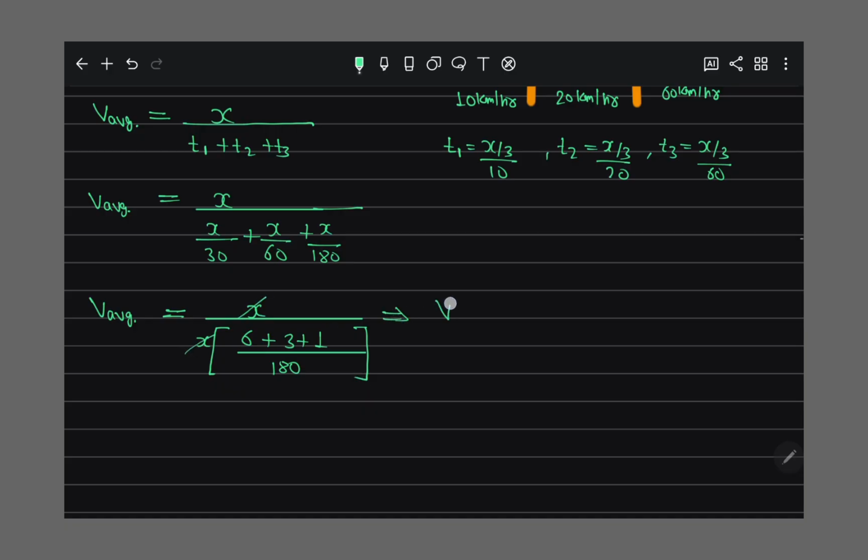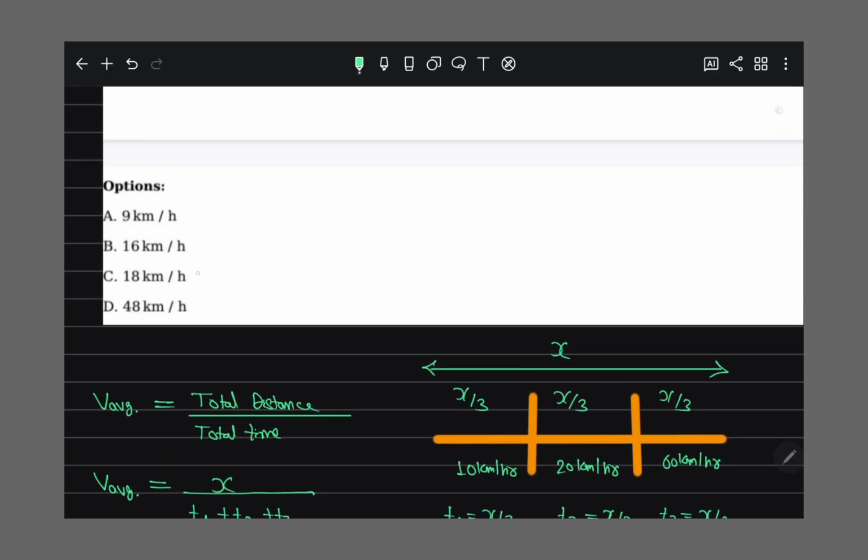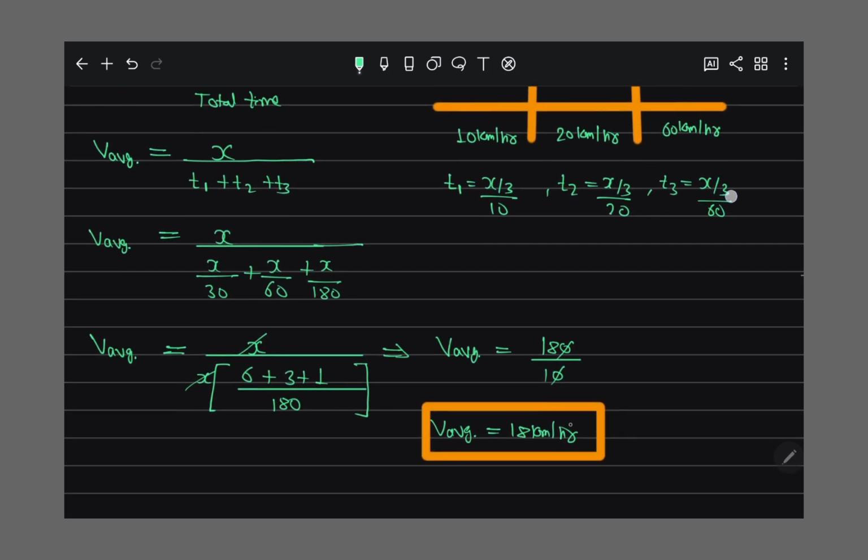So the average speed is 180 divided by 10, which comes out to be 18 kilometer per hour. So which option is correct? Option C is correct.